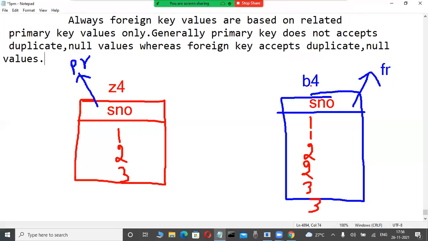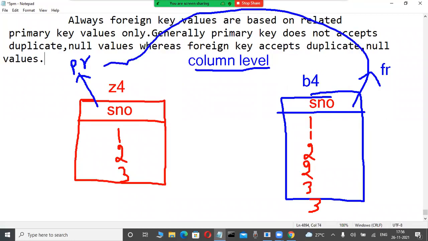But I want to create B4 as a table practically, with a foreign key at the column level. How can anybody guess it? Suppose before we store data, is it column level or table level? At the column level, how are we creating it? In table B4, the S number column is a foreign key related to the primary key in the Z4 table's S number. How are we creating it?